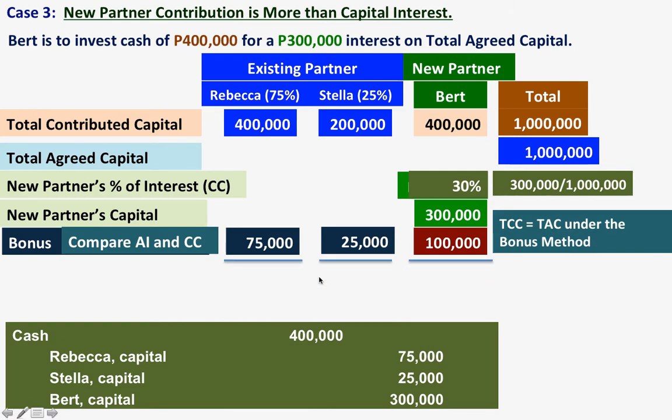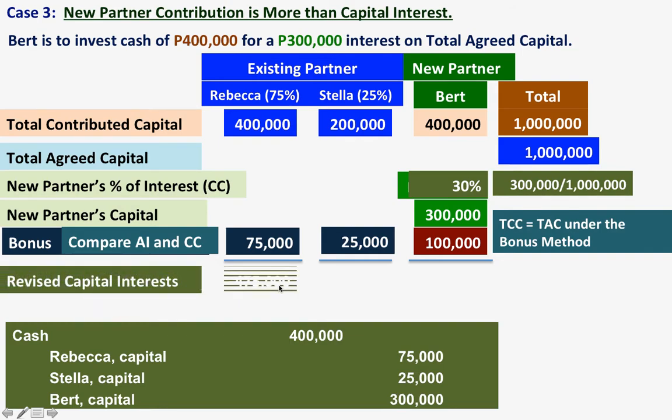Now, to get the revised capital structure, we will have 475,000 for Rebecca, adding the two, 225,000 for Stella, and Bert will be given 300,000. We have calculated that the profit and loss ratio of Bert is 30%.